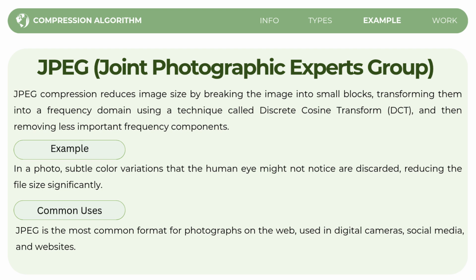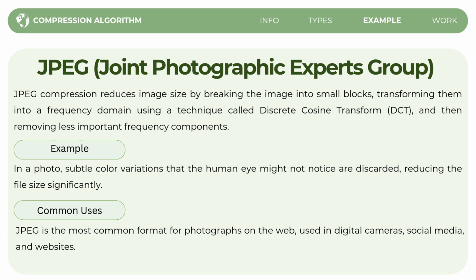So first, the image is divided into small blocks, usually 8 by 8 pixels. And then, the discrete cosine transform is applied to convert the image data into frequency. So, the less important frequencies are discarded or removed, thus reducing the file size while still maintaining a good visual quality. For example, in a photo, small color variations that the human eye might not notice are discarded.